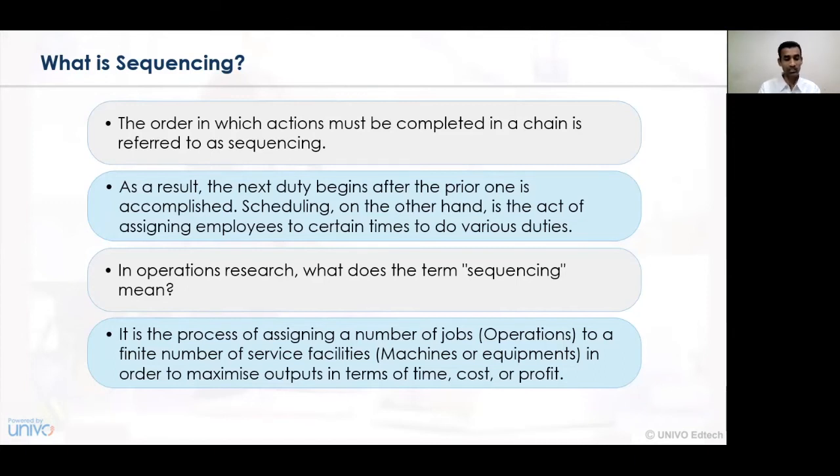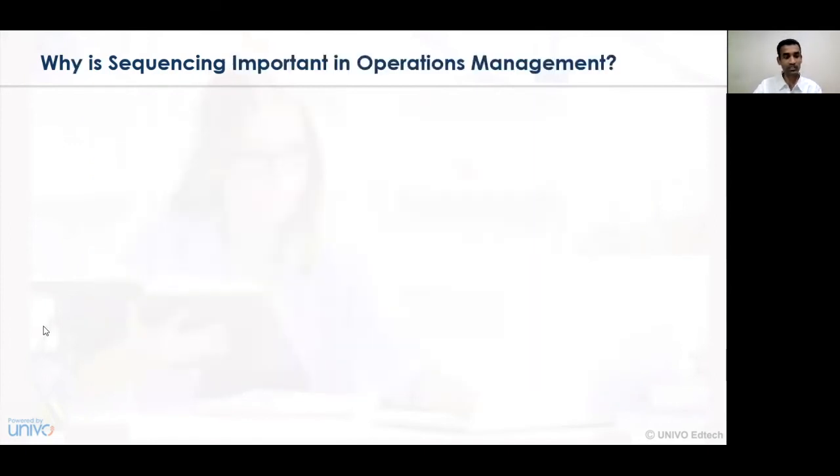So, certain types of service facilities can be delivered to a customer, and accordingly the machine or equipment that needs to be employed for the conduction of the activity needs to be seen, and what prioritization of work needs to be undertaken. Based on the prioritization of work, the output should be either minimized or maximized, and accordingly the time, cost and profit of the company should be additionally saved as and when required. And hence the series of activities that has been planned in an organization should be conducted in a very effective way, and all those activities should be planned as and when need arises.